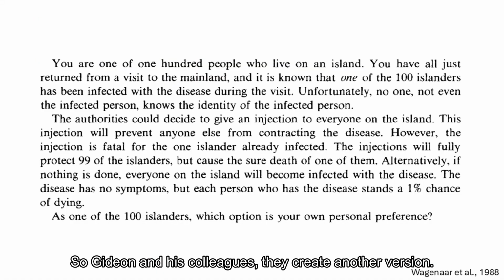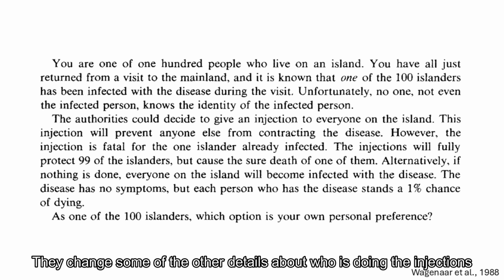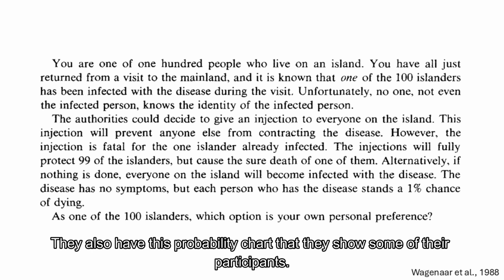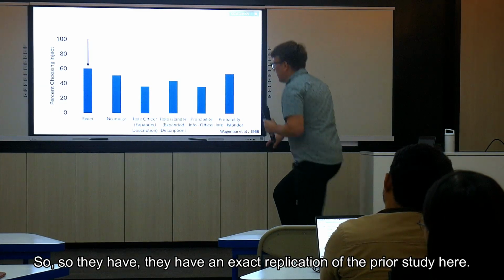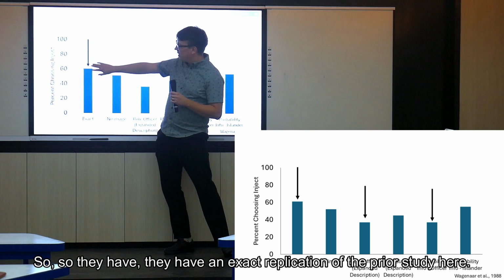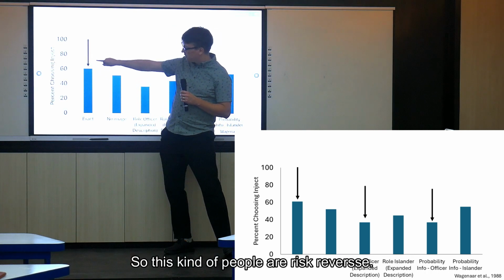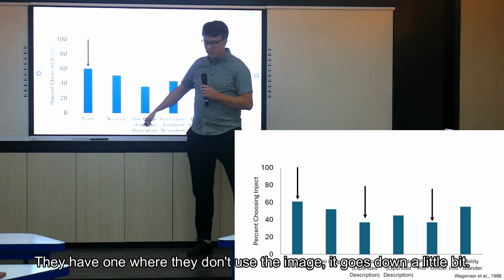So Gideon and his colleagues create another version. It reads a little bit differently, but the underlying structure is the same. So this one is still an island. They change some of the other details about who is doing the injections. Actually, they change a bunch of stuff. They also have this probability chart that they show to some of their participants. So they have an exact replication of the prior study. On here, more than 50% of the people choose to inject, so they're risk averse. They have one where they don't use the image, and it goes down a little bit.